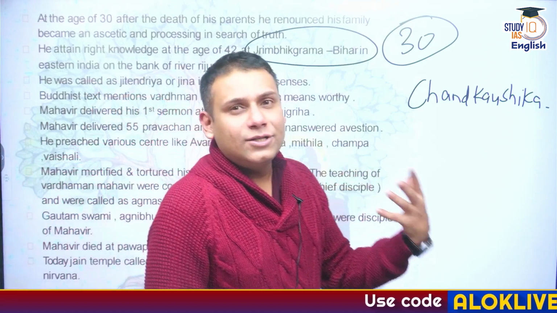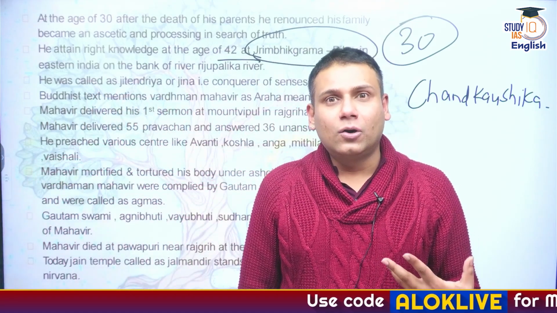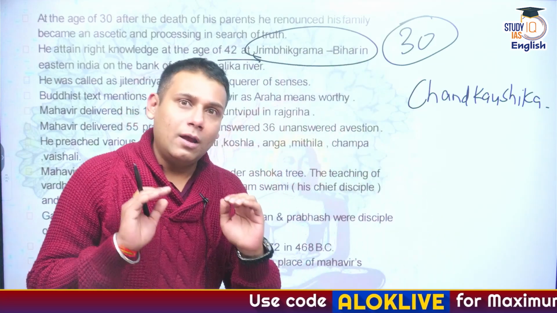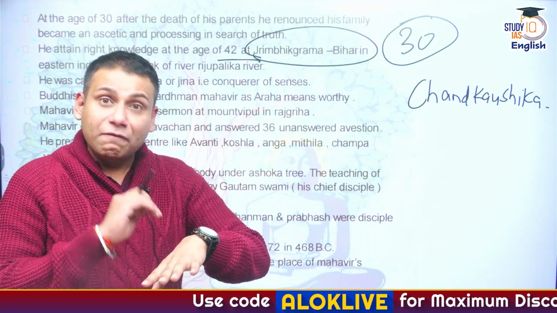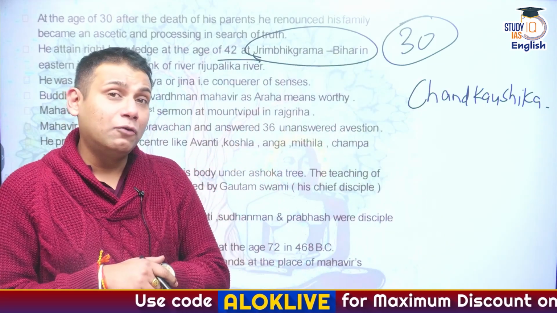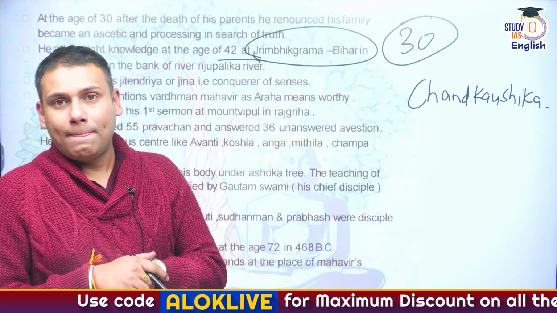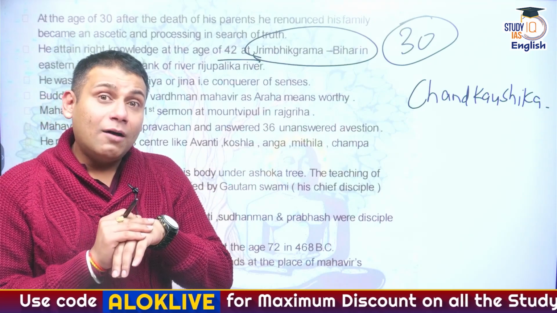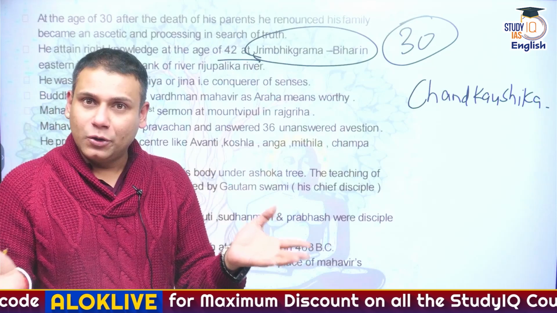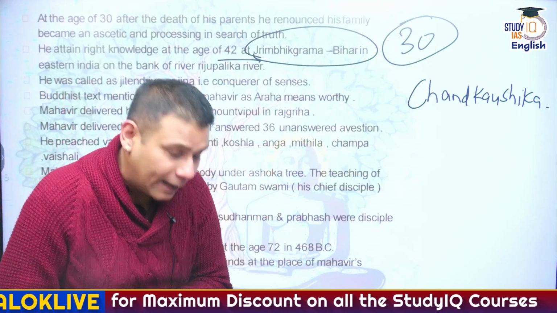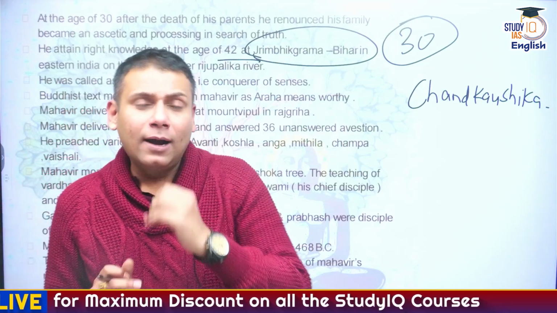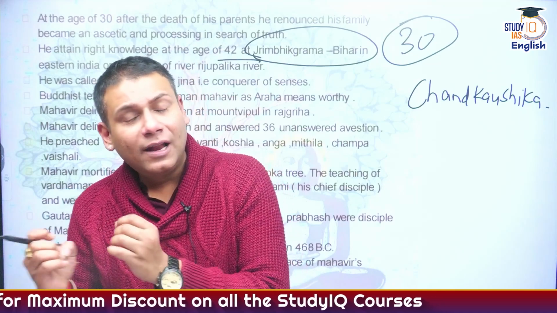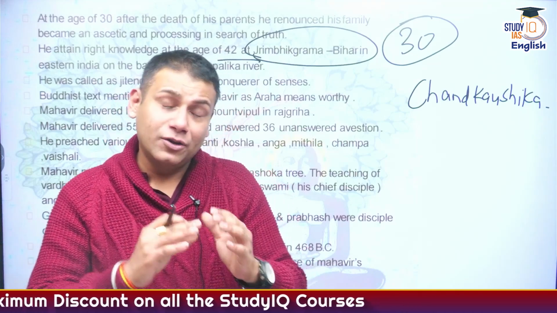As soon as he reached the jungle, he saw the snake Chandakoshika. And Chandakoshika immediately bit the feet of whom? Vardhaman Mahavir. It was a very astonishing situation. To everyone's surprise, it is believed that rather than blood, milk came out of the legs of Vardhaman Mahavir as per Jain scriptures.